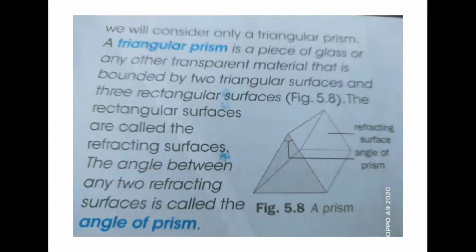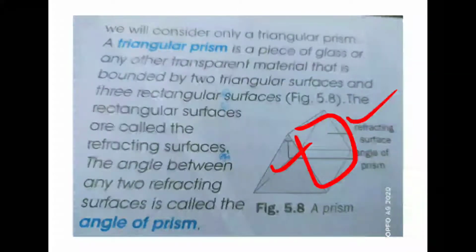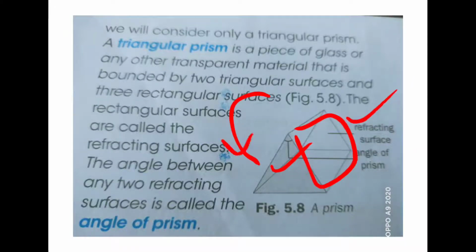Prism. A prism is a transparent material made up of glass having two triangular surfaces and three rectangular surfaces. So one here and one in the back side and one in the bottom. That means three rectangular surfaces and two triangular surfaces.